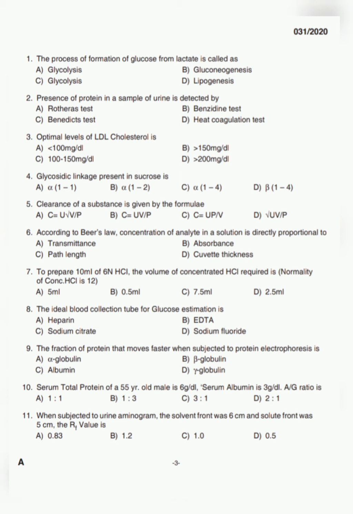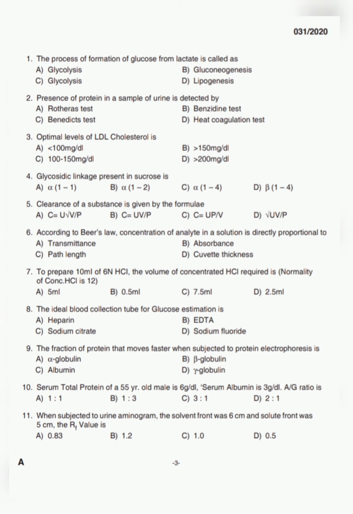Next question. To prepare 10 ml of 6 normal HCl, what volume of concentrated HCl is required? Four options are there. Option A 5 ml, option B 0.5 ml, option C 7.5 ml and option D 2.5 ml. The answer is option A, 5 ml. This is calculated by the equation N1V1 is equal to N2V2. N1 is 10 and V1 is 6 and N2 is 12. So V2 can be calculated. So the answer is 5.